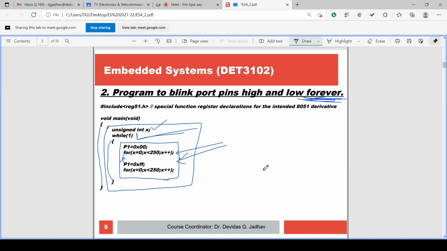Then P1 is equal to FF. So all 8 pins of P1 output 1, and then again the delay of the for loop. And this executes infinite times while 1 is there.